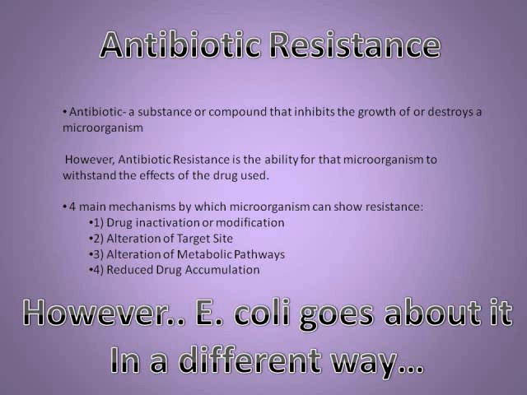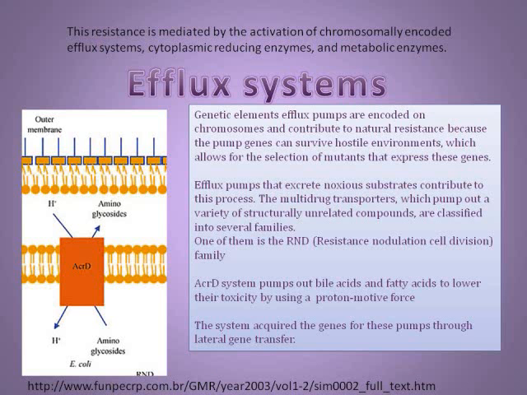E. coli, however, goes about it in a different way because it has the ability to occupy multiple niches, including human and animal hosts. It can also exchange genetic material with other pathogens, including a pathogenic E. coli. E. coli's resistance is mediated by the activation of chromosomally encoded efflux systems, cytoplasmic reducing enzymes, and metabolic enzymes.